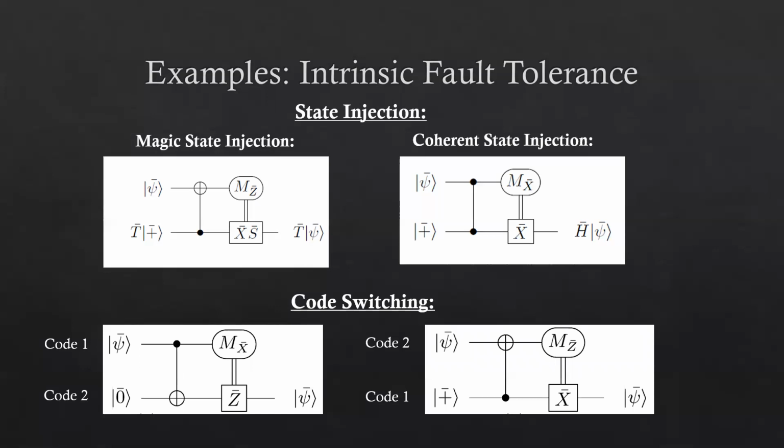Secondly, we note that code switching can be understood as an example of an intrinsically fault-tolerant logical operator implementation. Specifically, teleportation can be used to map a logical state from one code to a different code. This is useful since if the two codes together have a universal set of bounded spread logical operator implementations, then we can realize such a universal gate set by switching between the codes using this teleportation circuit as required to do different gates. This teleportation circuit then can be understood as one interpretation of code switching, which can also be adapted to different approaches such as gauge fixing or dimensional jumping, which nonetheless retain the same intrinsically fault-tolerant structure.